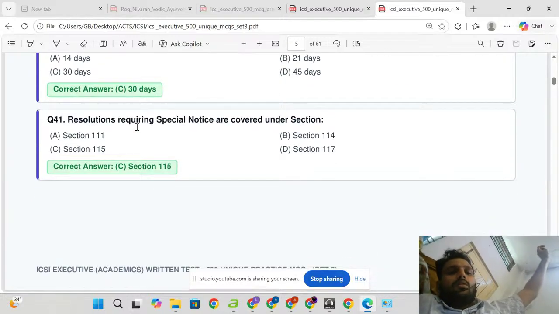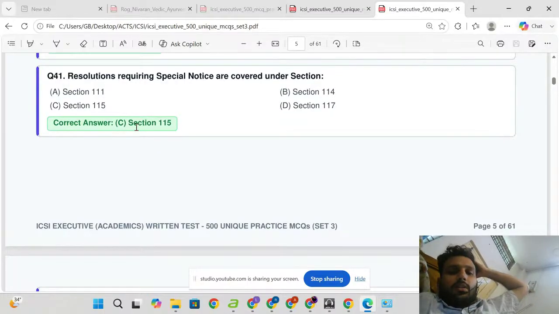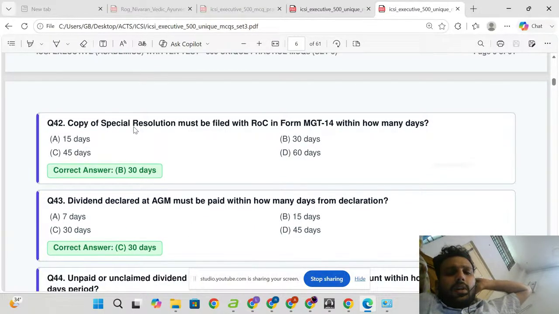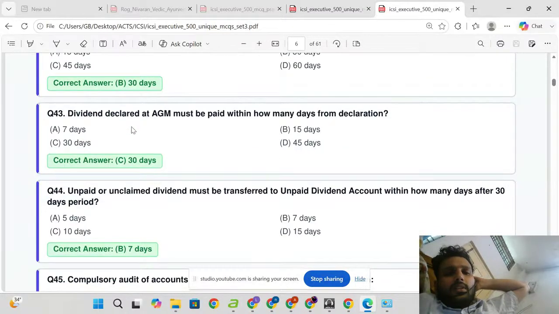30 days. Resolution requiring special notice are covered under section 115. Copy of special resolution must be filed with ROC in Form MGT 14 within how many days? 30 days. Dividend declared at AGM must be paid within how many days from declaration?